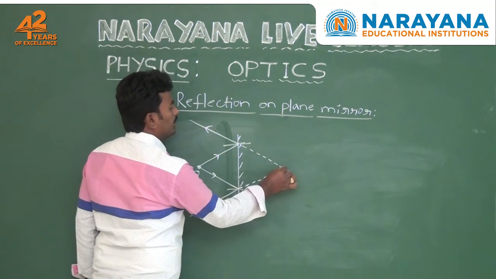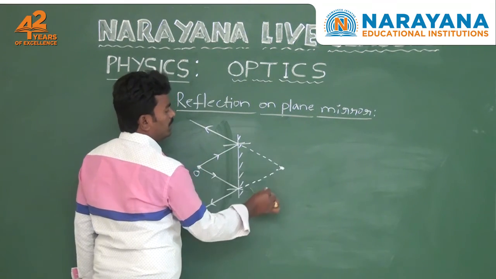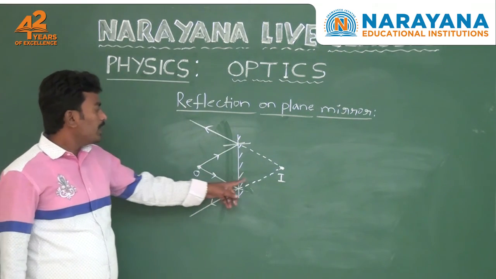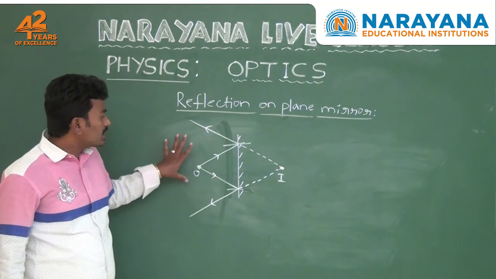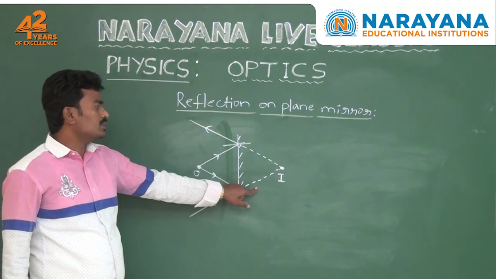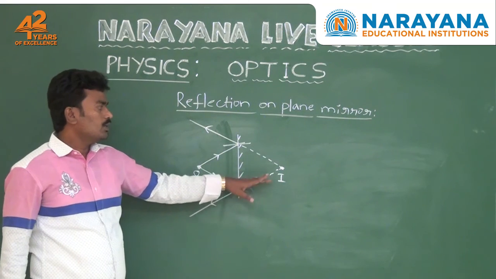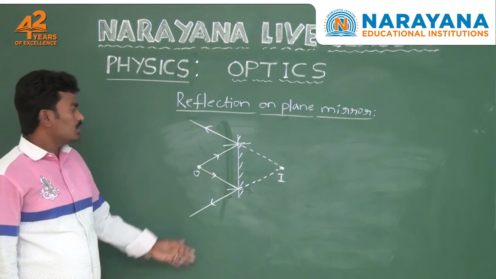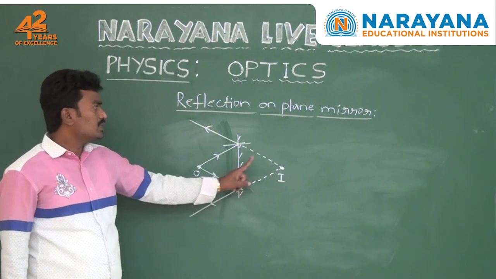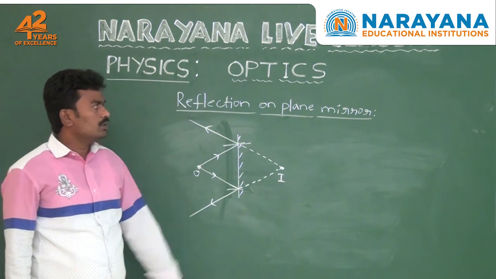At that time, the two reflected rays meet at a point, and that point is the point of the image. The image formed by extended reflected rays is called a virtual image. So a plane mirror produces a virtual image. So this is about reflection on a plane mirror.